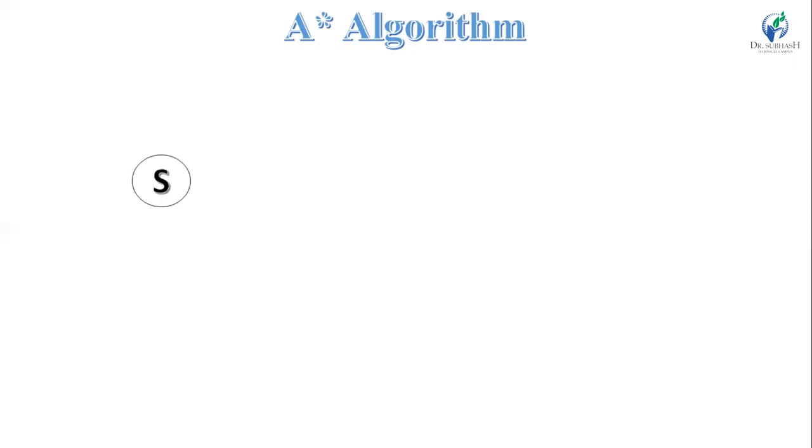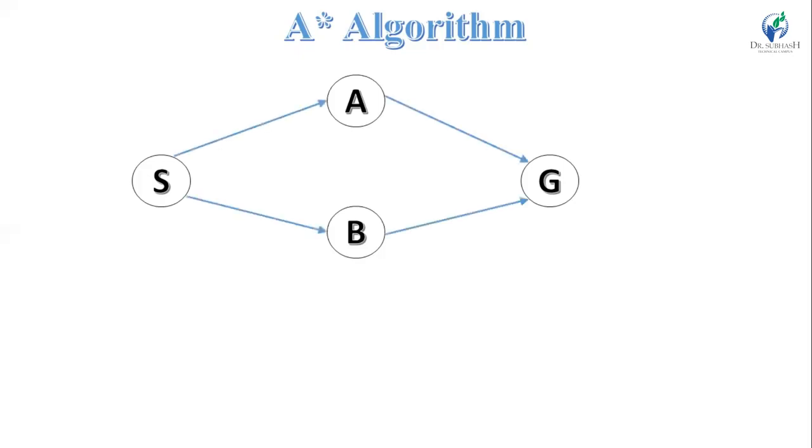Now we can learn this concept in the A-star algorithm. Suppose S is the start node and G is the goal node. With the help of intermediate nodes A and B, we can reach our goal node. In the A-star algorithm, we have learned that from the start node to an intermediate node we have g of n, the actual cost.